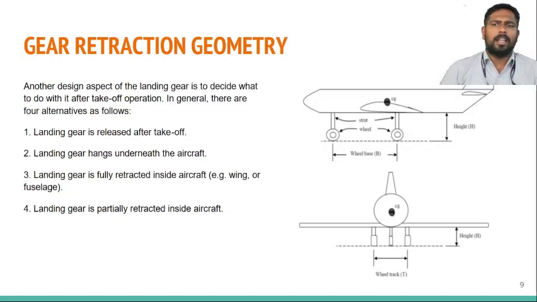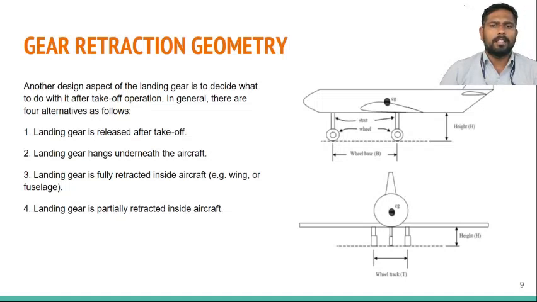If an aircraft's landing gear is going to be retracted, then the position of the housing of the landing gear has to be mentioned earlier in the configuration or design. If it is not retracted, then it's okay. The landing gear is exposed to air, so it need not be situated inside the fuselage or under the wing. The first and foremost thing is, if the landing gear is retracted, it must be released after takeoff.